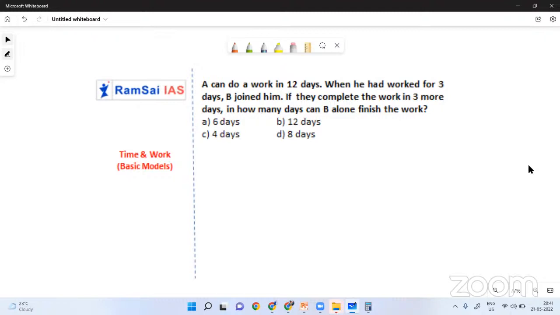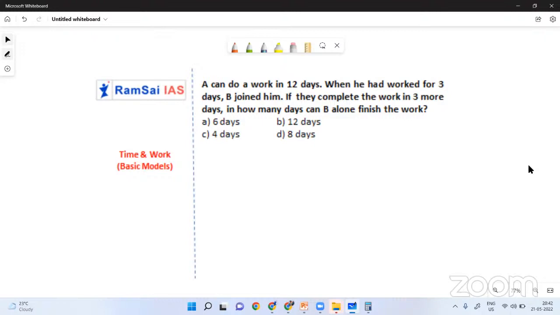So A can do a work in 12 days. When he had worked for 3 days, B joined him. If they complete the work in 3 more days, in how many days can B alone finish the work? Okay, so here we don't know what is the work. That's the reason I'll go with the same procedure, by assuming that the total work is nothing but eating laddus. And how many laddus we can consider for this question? It is up to you. As I told you, you can consider one laddu, you can consider 100 laddus, you can consider any number of laddus.